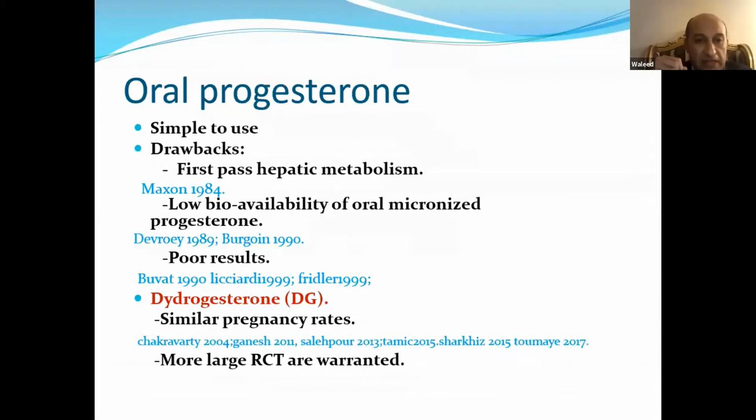But in very recent publications by Georg Griesinger in 2018 and 2019, he mentioned that there is a similar pregnancy rate with dydrogesterone. I think we need larger randomized controlled trials, and this is warranted.